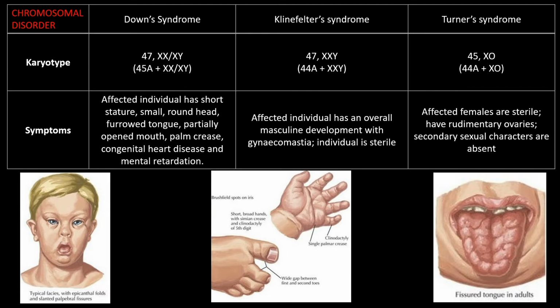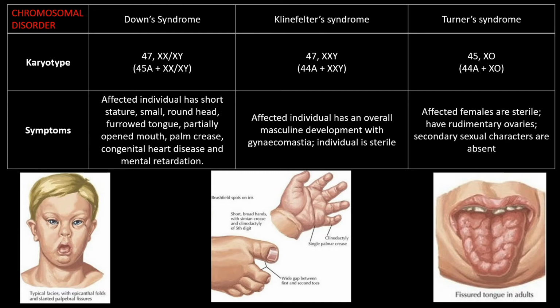XX or XY. This syndrome is also called 21st trisomy because an extra copy of the 21st chromosome is present. Therefore, the total chromosome number will be 47. It occurs in both male and female. Therefore, the chromosomal complement is 45A plus XX or XY, or you can say total chromosomes will be 47, XX or XY.